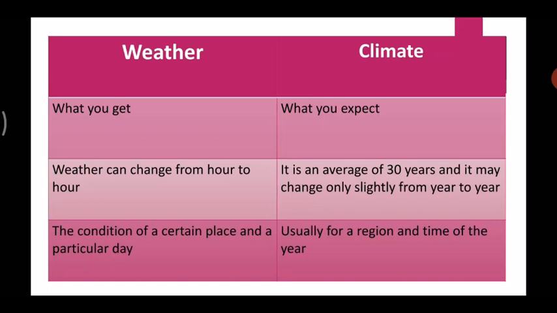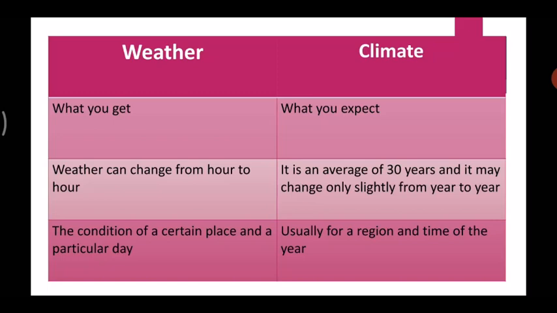Another difference, look at the second point: weather can change from hour to hour. For example, right now it's rainy at your place, and in half an hour it may be sunny. So, weather can change within an hour. But when we talk about climate, it is an average of 30 years and it may change only slightly from year to year.